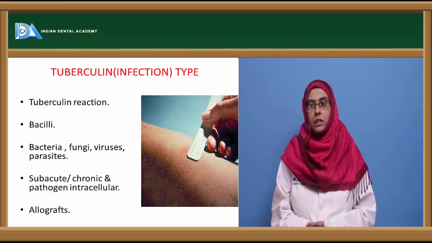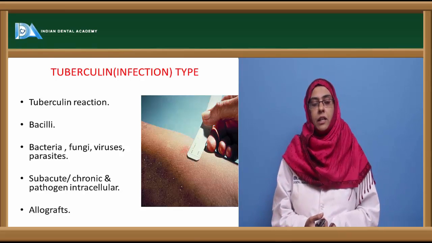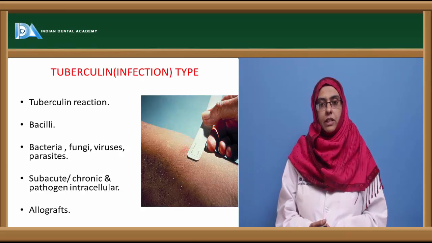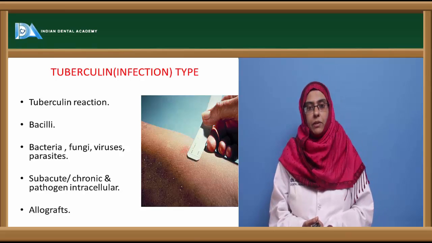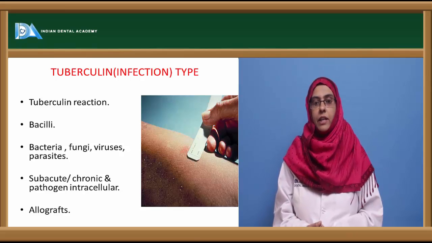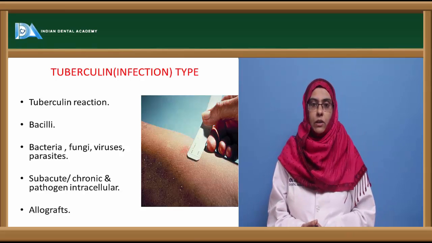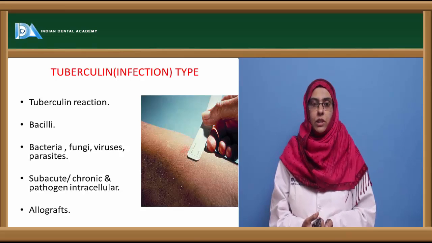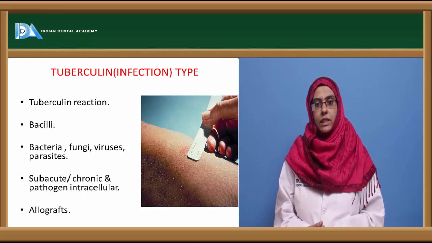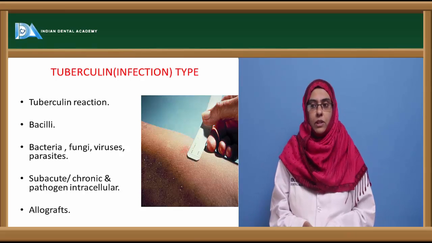hypersensitivity reaction. So this tuberculin can also be used to identify the delayed type of hypersensitivity reaction caused by different bacteria, viruses, etc. Apart from that, you can also identify the delayed type of hypersensitivity reaction associated with allografts, that is transplantation of tissues that are usually rejected. So in that case also you can see the delayed type of hypersensitivity reaction, and also in autoimmune diseases.